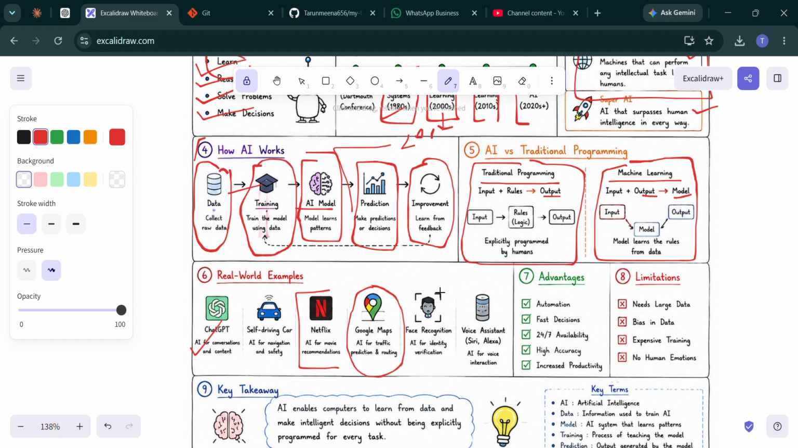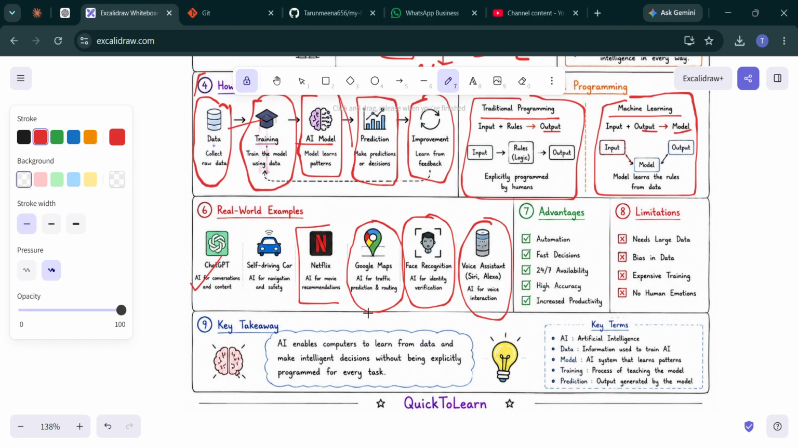And face recognition, like when you unlock your smartphone. This is where we use identity verification. The last one is voice assistants. Siri or Alexa are the best examples of AI right now. Every one of these systems uses AI behind the scenes. So these are real world examples we use in our daily life.